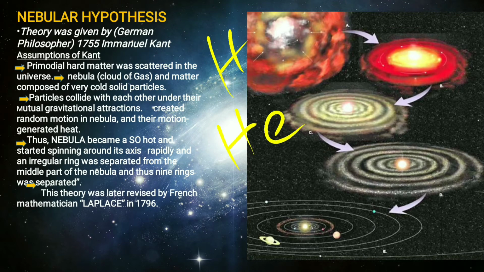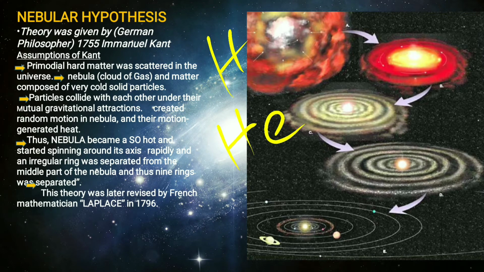He considered this matter as cold, solid, and motionless. Then these particles began to collide with each other under their mutual gravitational attraction, which in turn created a random motion in the nebula, and this motion generated enormous heat.